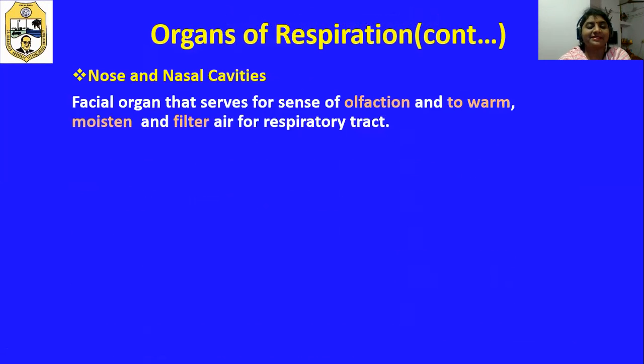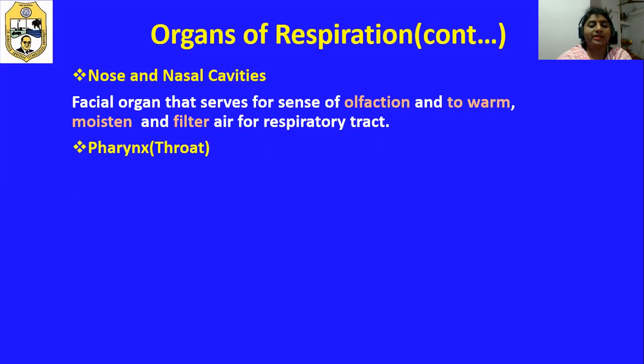Nose and nasal cavities: facial organ that serves for sense of olfaction and to warm, moisten and filter air for the respiratory tract. Means what happens here is our body temperature is different, and whatever we inhale, that air temperature is different. So to match with the body temperature, that air is going to be warmed, moistened and filtered in the nose and nasal cavities. Filtering is done to remove the impurities from the inhaled air. Once the air temperature is matched with the body temperature, then that is sent to the next parts.